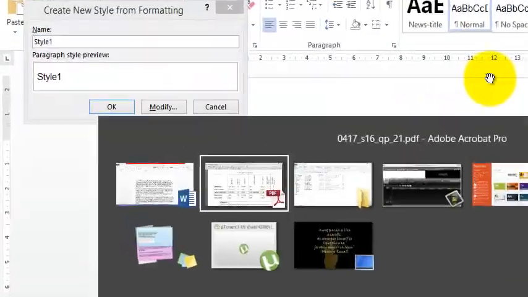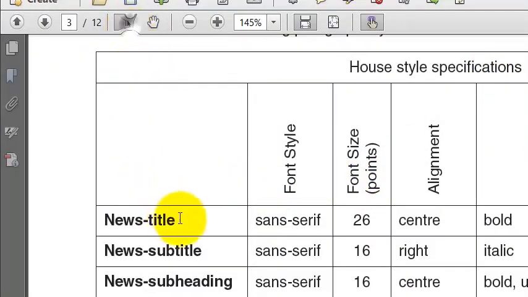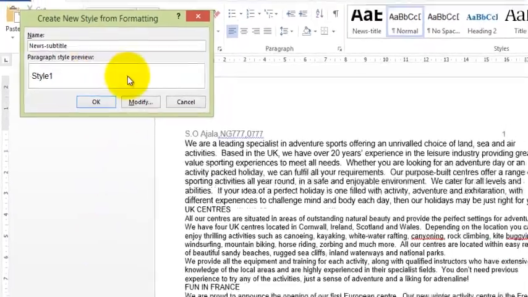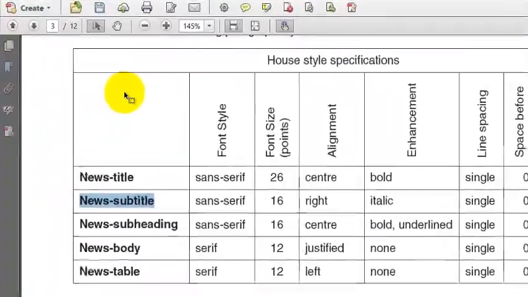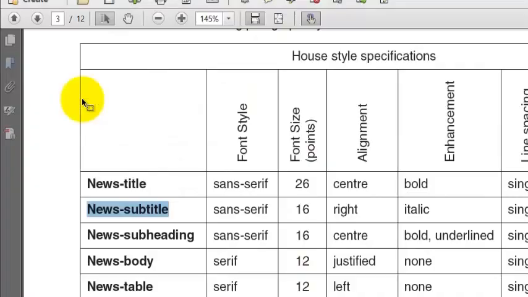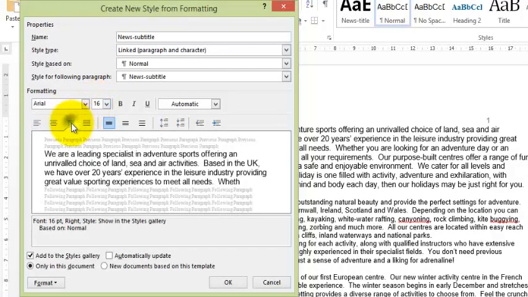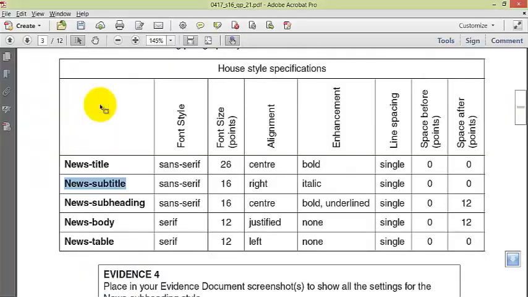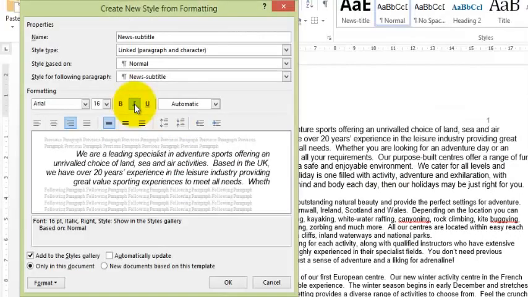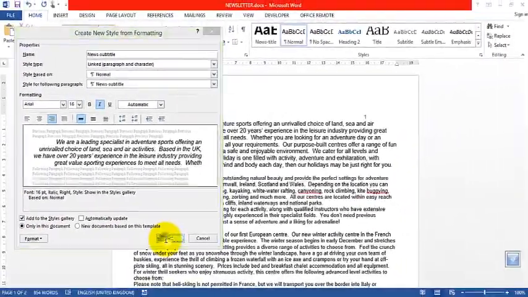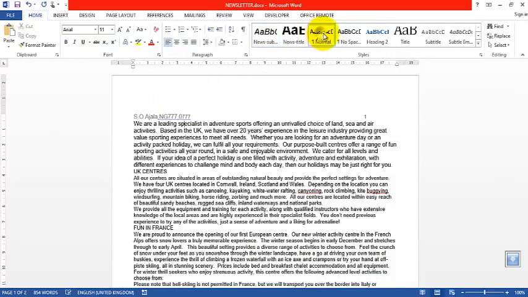Another one, the second one, which is news subtitle. News subtitle. Modify. Sans serif, that's Arial again. 16 right italic. 16 right, it's my right align. Italic. 16 right italic. Single 00. Okay, so single line spacing is here. It is 00 by default. That is done for this subtitle. You click on normal.